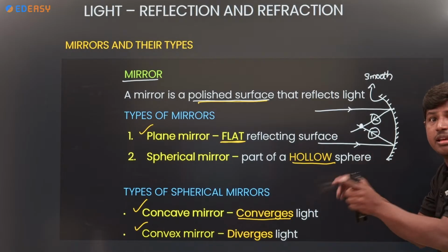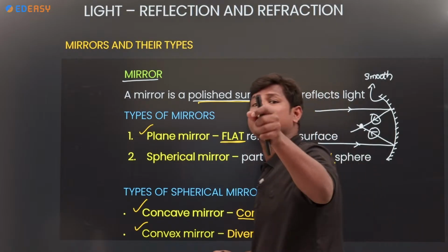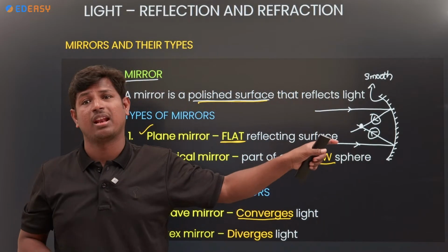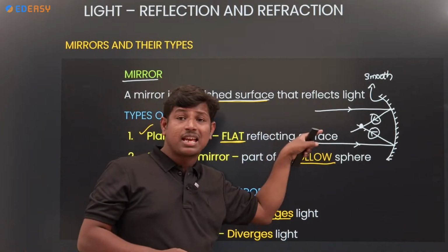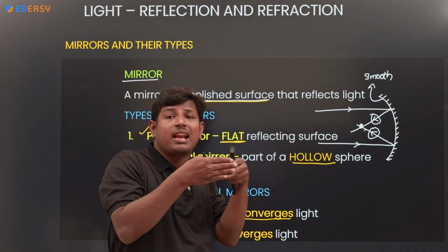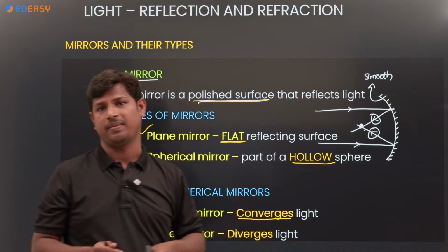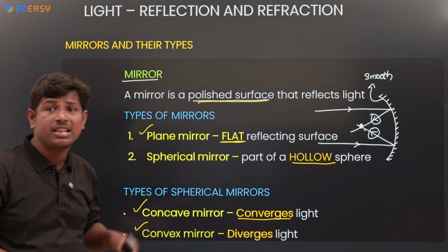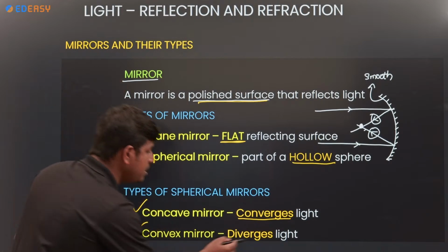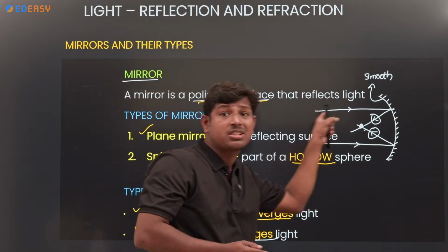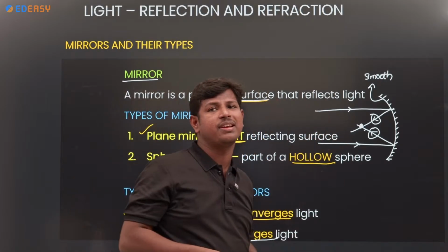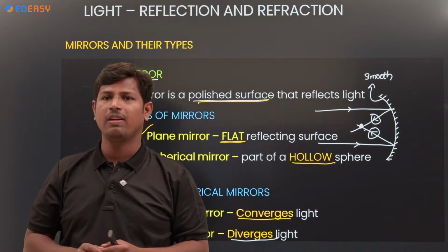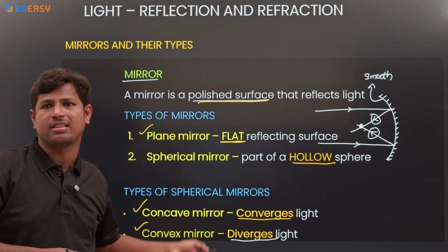That's why it is called a convergent mirror. Understood? The concave mirror is also called a convergent mirror. After striking the surface, when the reflected rays meet at a point, that is convergence of light. Divergence of light is the opposite: the rays separate and go in different directions after striking the surface.